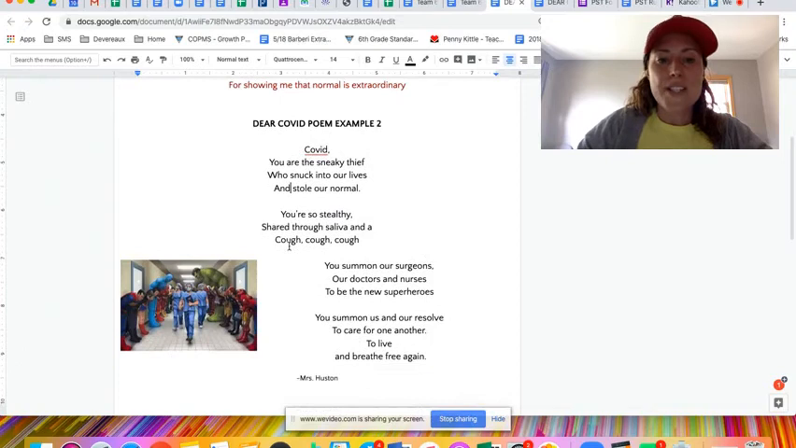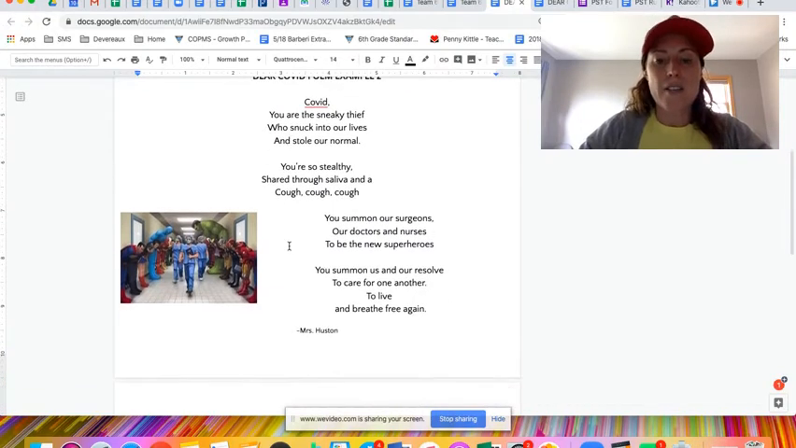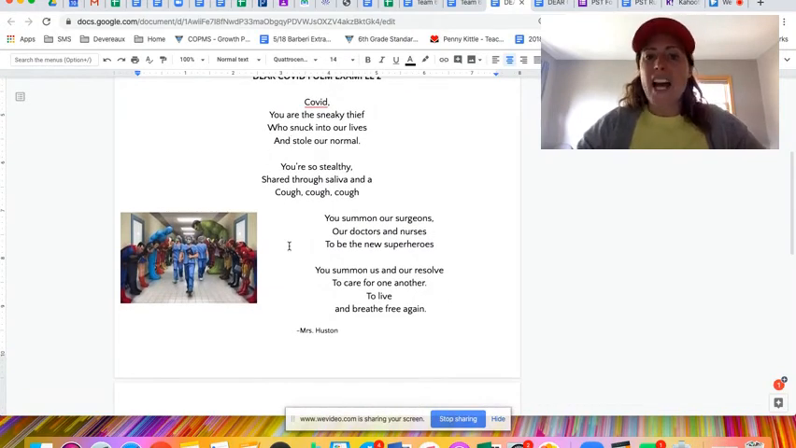Next, you are so stealthy, shared through saliva and a cough, cough, cough. So she has repetition in here. Again, personification. And she has a lot of alliteration throughout this, a lot of those S words, right? Sneaky thief, sneaky, snuck, stole, stealthy, shared, saliva, summon, surgeons. You summon our surgeons, our doctors and nurses to be the new superheroes. You summon us and our resolve to care for one another, to live and breathe free again.